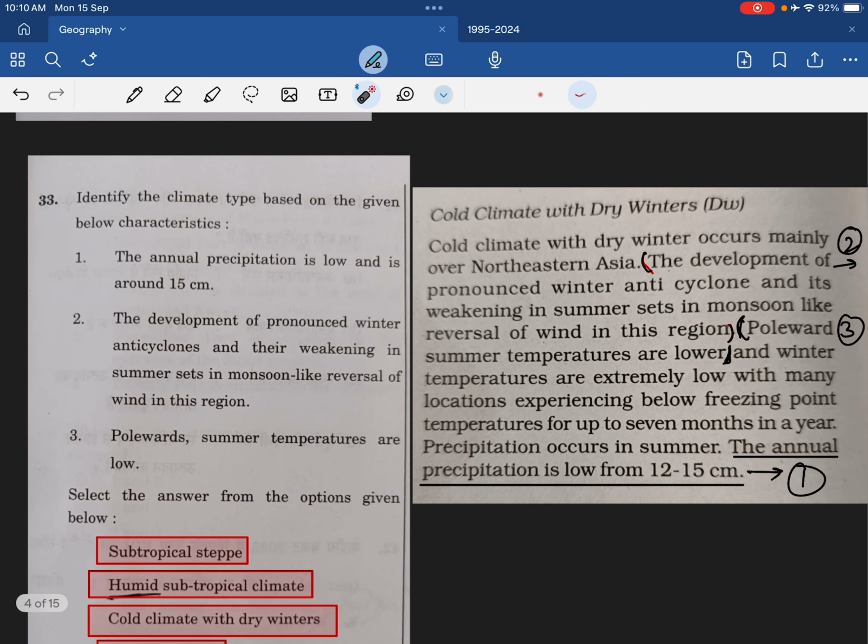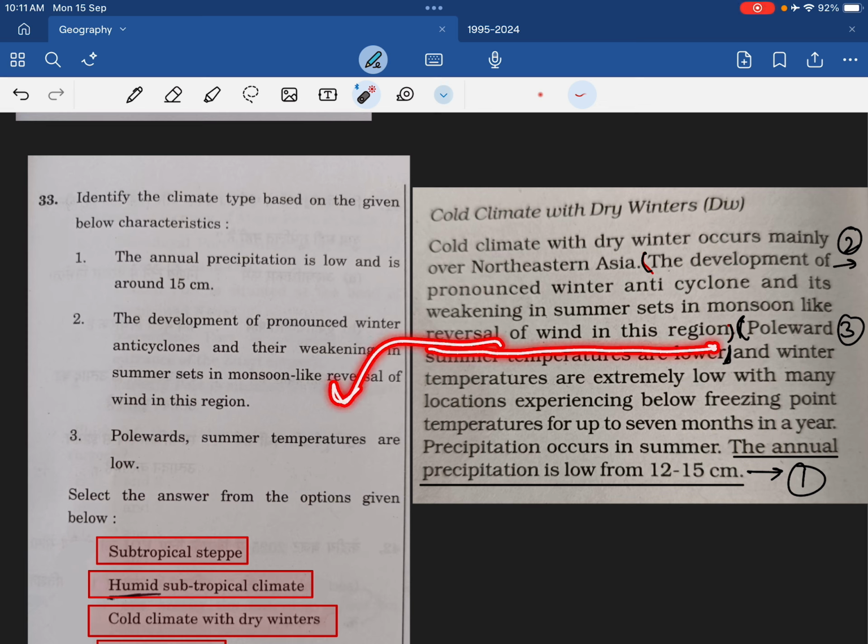Then let's see this question. This question is related to Koppen's climate scheme. You see, the first statement is this: annual precipitation is low and is around 15 centimeters. Same, directly from here. The development of a pronounced winter anticyclone and its weakening in summer sets in a monsoon-like reversal of wind in this region.